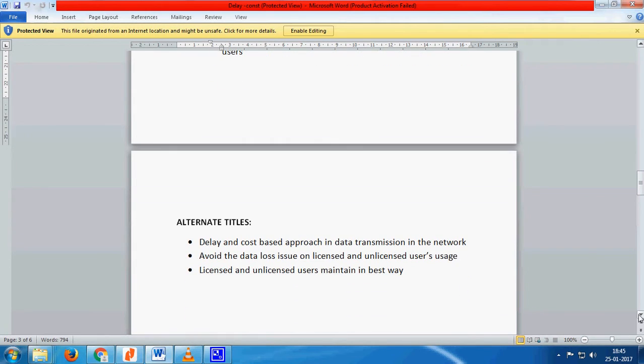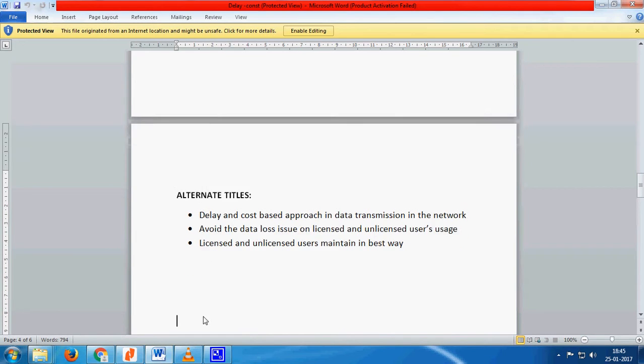Alternate titles: delay and cost based approach in data transmission in the network. Avoid the data loss issue on licensed and unlicensed users usage. Licensed and unlicensed users are maintained in the best way.